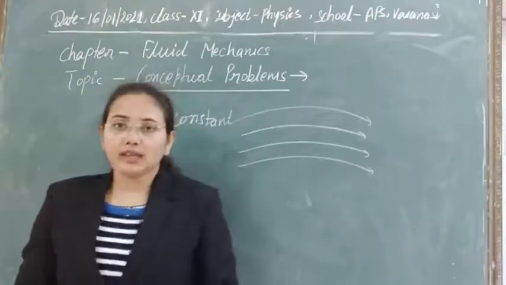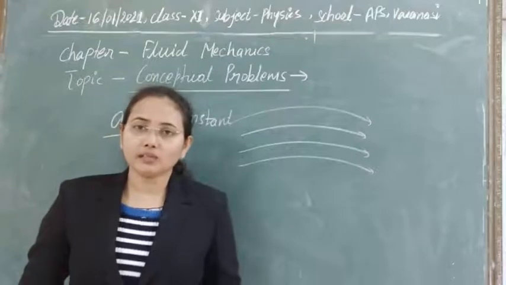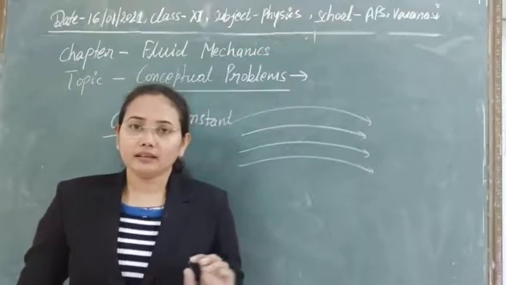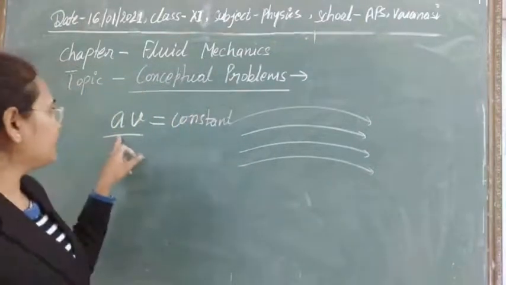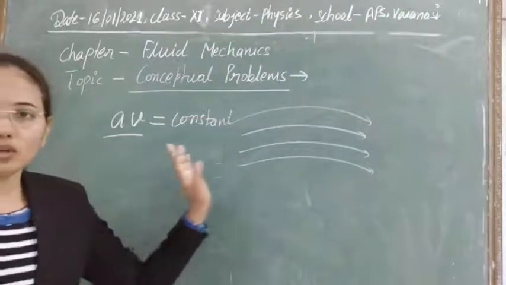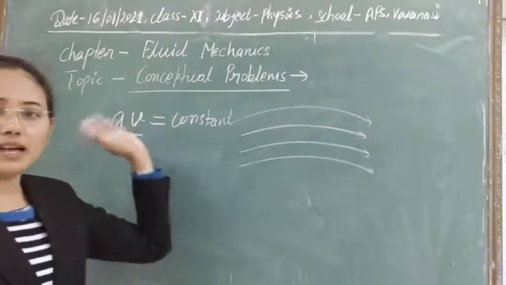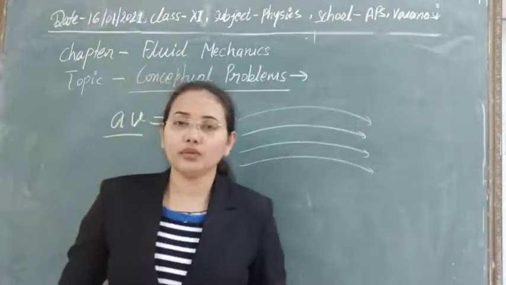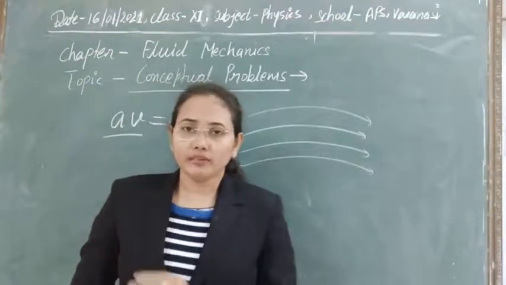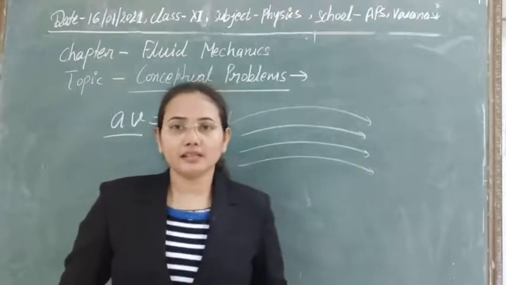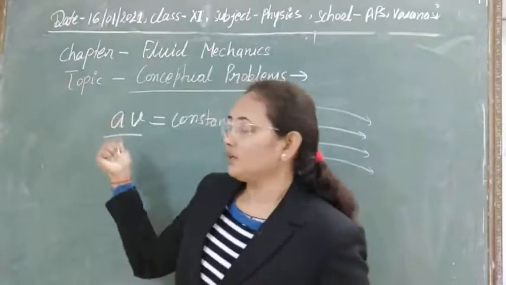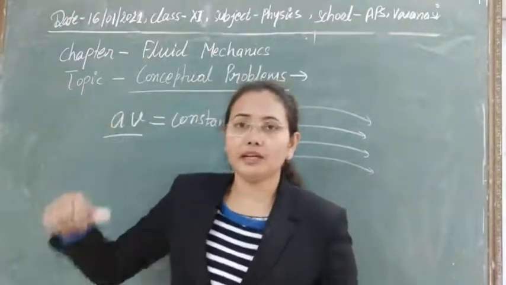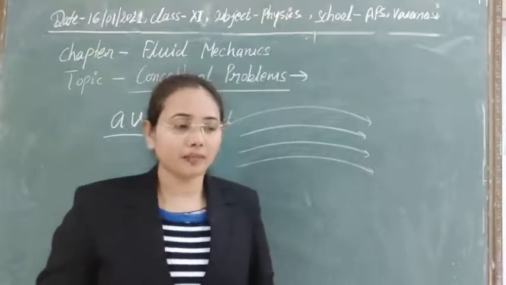The reason is that if the pipe is narrow, its cross-sectional area is decreasing, so the velocity of the liquid flowing through it will increase there. So in a narrow pipe the rate of flow will increase.